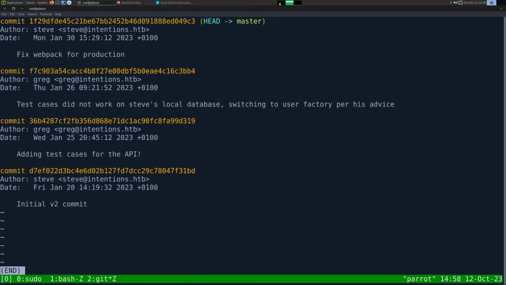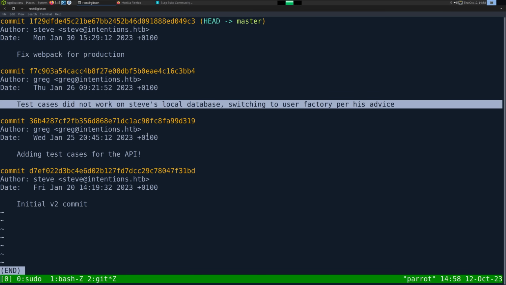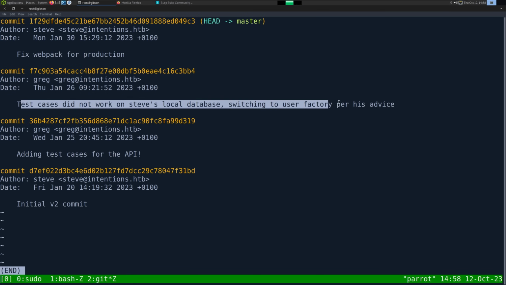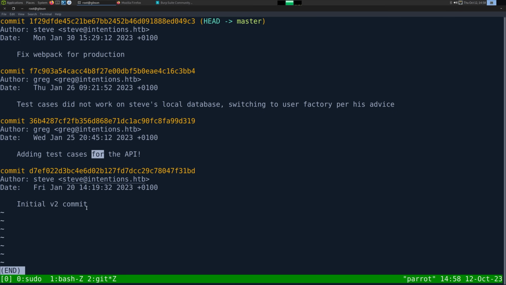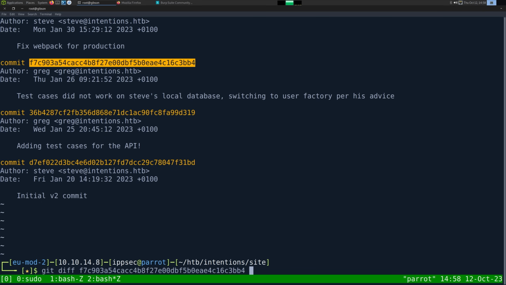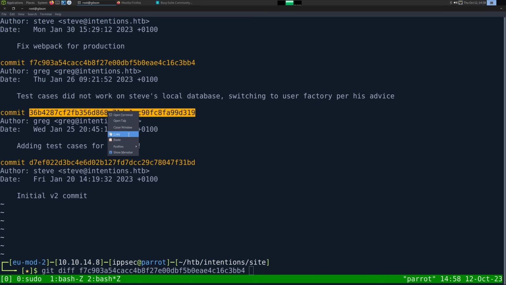So we have a few things. We have fixed Webpack for production. Test cases didn't work on Steve's local database. Switching to user factory per his advice. So I kind of want to see this commit. I'm going to do a diff between this one and this one to see the database change. We could step through each of them, but this is the one that seems most interesting to me. So we can do a git diff, copy that and that.